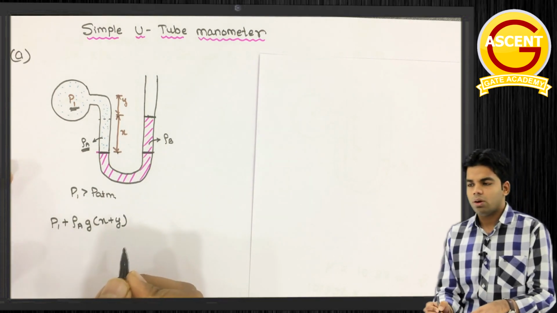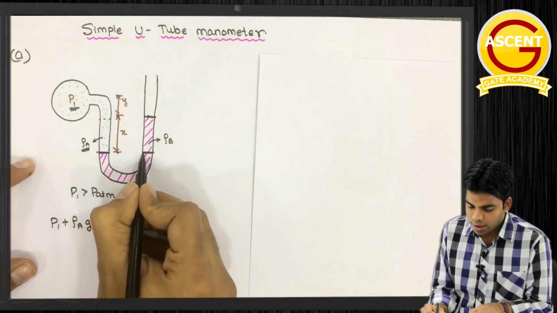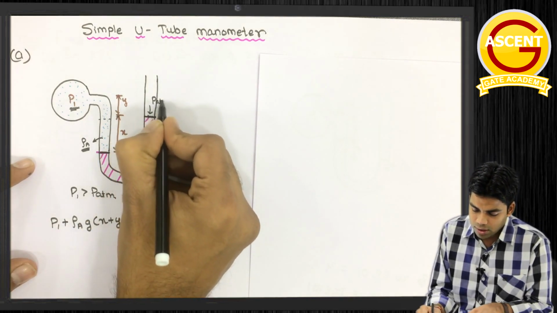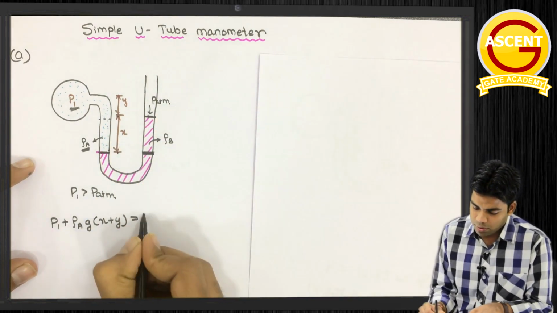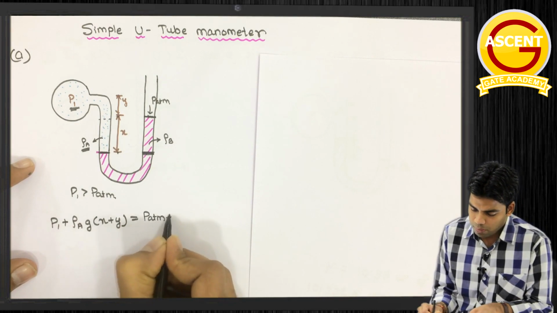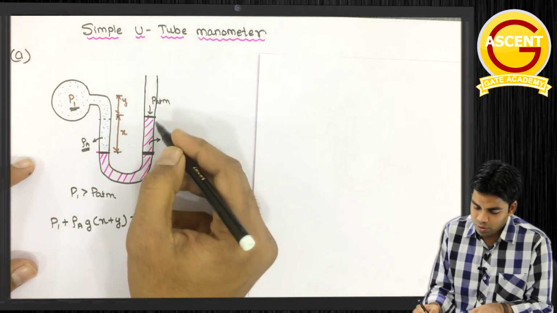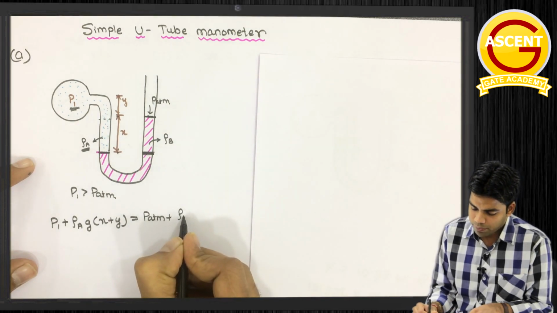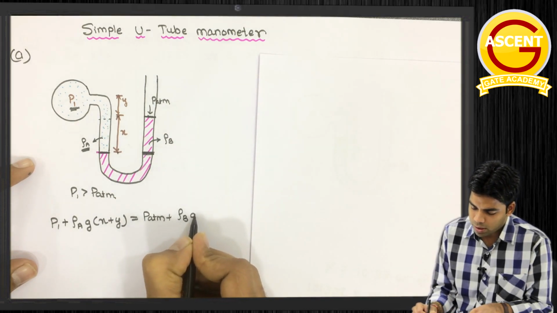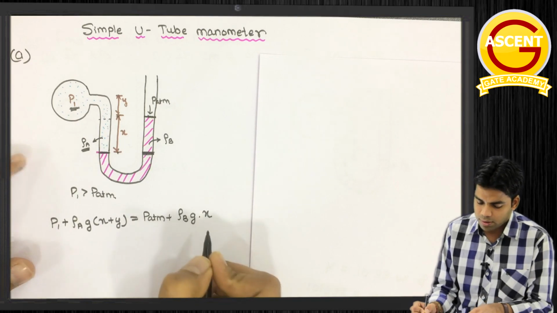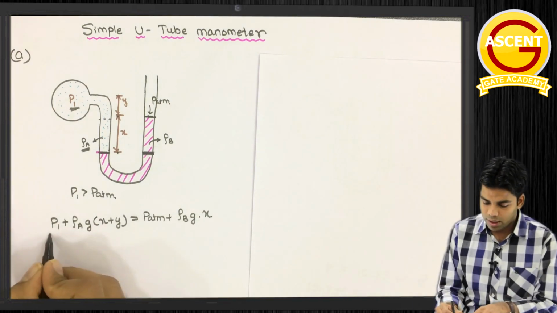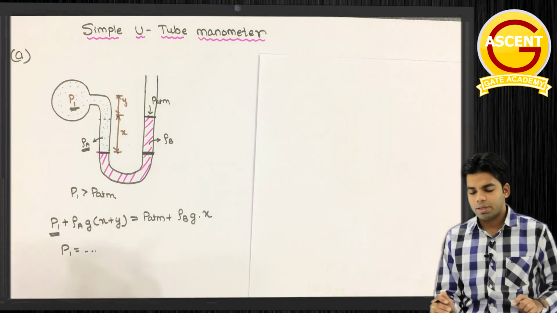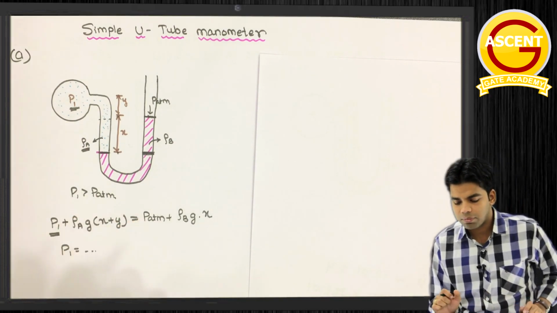Getting this or not? Okay, this should be equal to the pressure at this particular point. Here we have atmospheric pressure, P atmosphere, so this will be equal to P atmosphere plus the pressure because of this much fluid. This height is x, so this will be rho B g x. From here we can determine the value of P1, very simple to determine. This is the case when P1 is greater than P atmosphere.